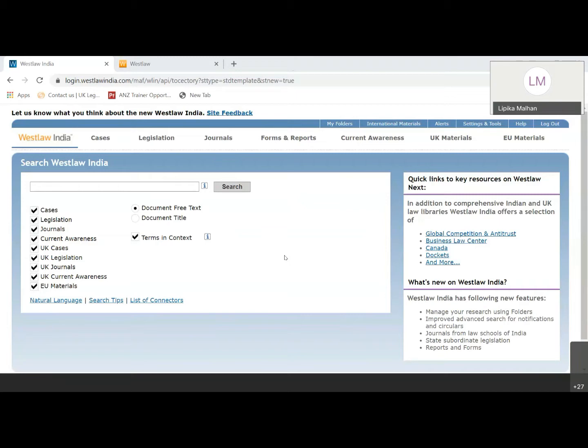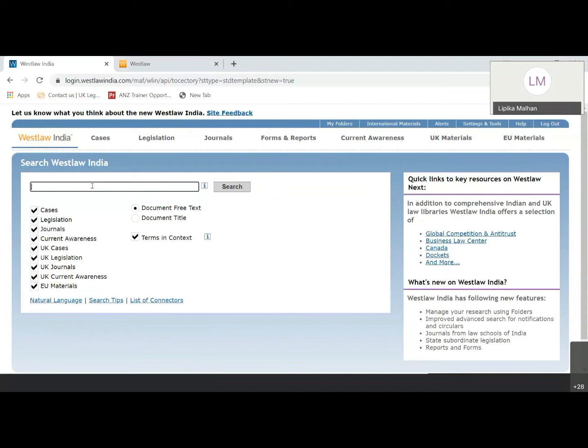The homepage which you are seeing right now is the landing page of the link when you access it, either through login ID or password. So this page has 3 jurisdictions which are covered. On the top, we can see from cases to current awareness is all Indian content. Then you have UK materials, European Union materials. There is a common tab which is provided here which searches across all these 3 jurisdictions together.